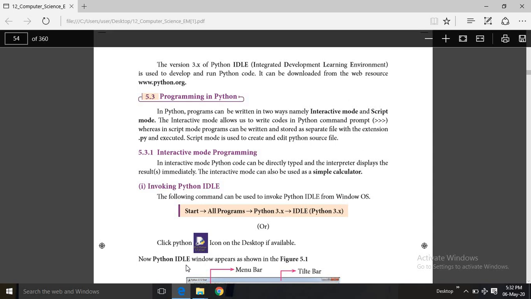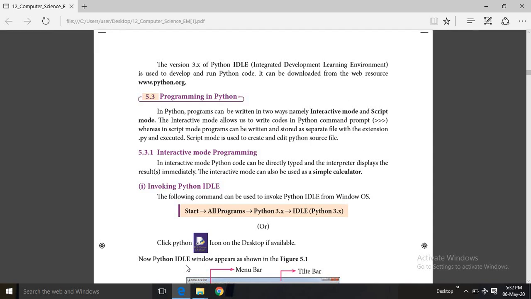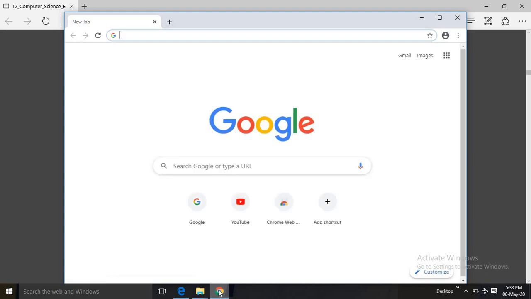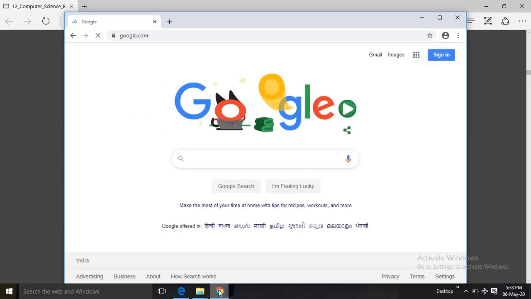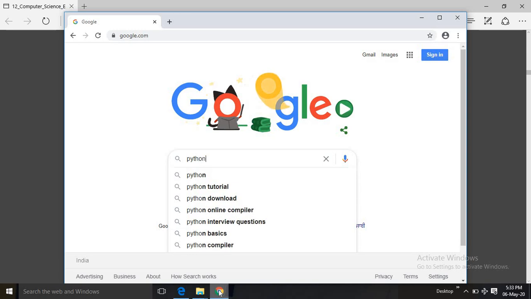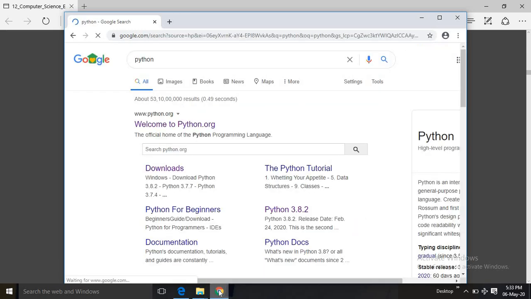So before working into this, we need to download the software Python. So how to download a software? For downloading a software, you need to open a web browser. So Google Chrome is my web browser. I am opening it and you need to select your search engine. So Google is a search engine. I am opening that. In the search engine, I am going to type Python. So after typing this, it is coming here www.python.org. You can enter into this website and in the download section you can download the latest version of Python.